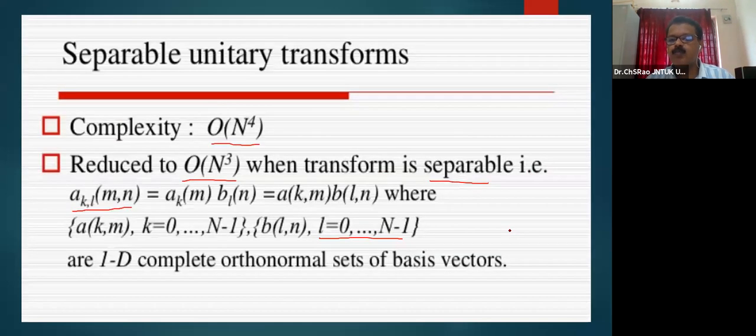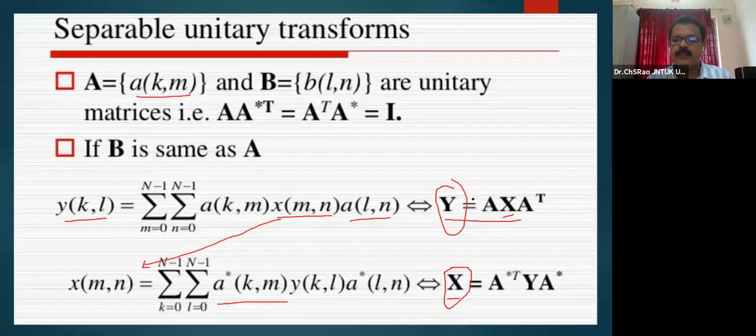That is the reason why people thought of representing the separable unitary transformations as a unitary matrix representation, so that through matrix manipulations one can operate on X to get the transformed matrix and operate on Y to get back the original matrix, which is the signal.